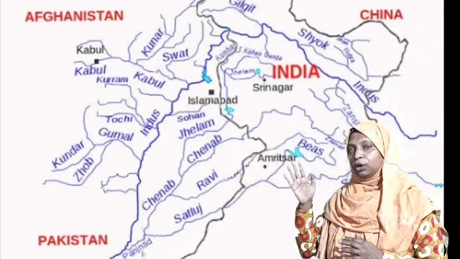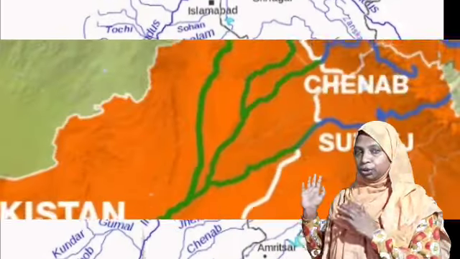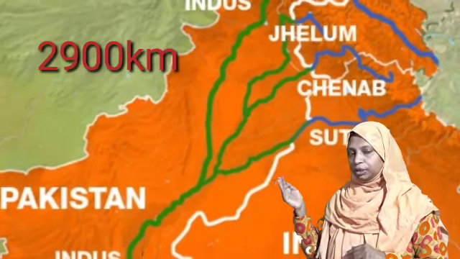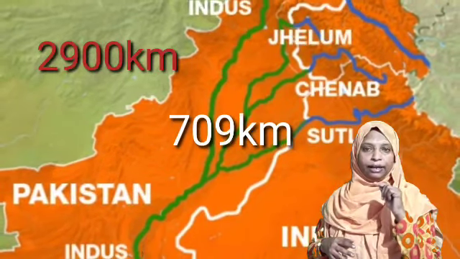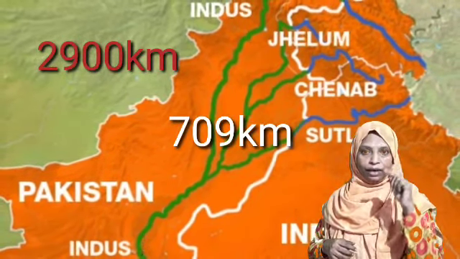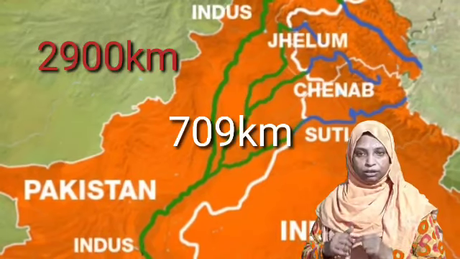The total length of the river Indus from Manasarovar to its end in the Arabian Sea is almost 2,900 kilometers, but only a small length, around 709 kilometers, passes through India.